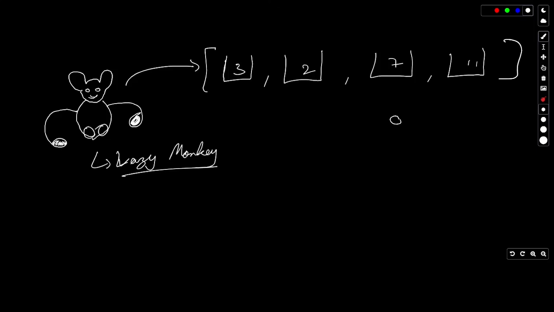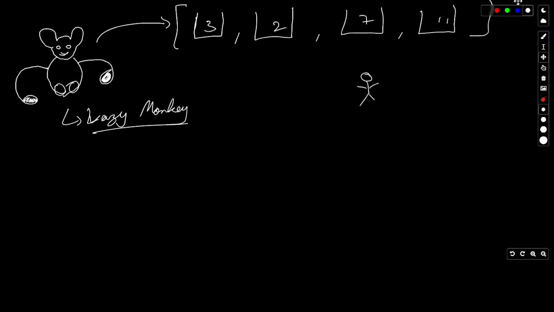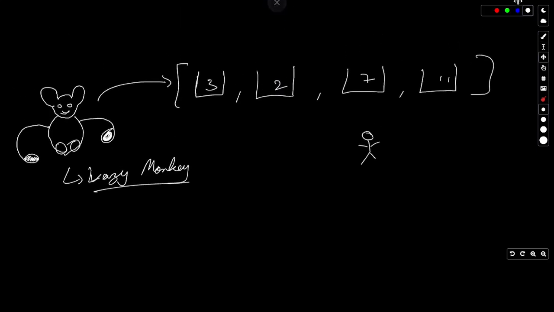Okay, and there are some guards who are securing all of these bananas, but these guards will be gone for a while. And for how long will they be gone? These guards will be gone for H hours. It will be provided within the question how long the guards are gone, and they're not looking after the bananas so that our Coco can eat all of the bananas within these piles. Okay, it's fine. Now there are some rules on how Coco will be eating all of these bananas.